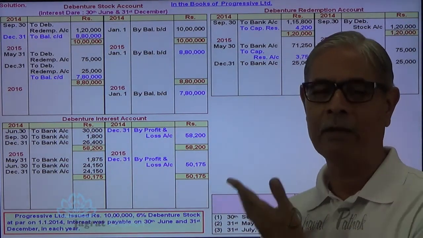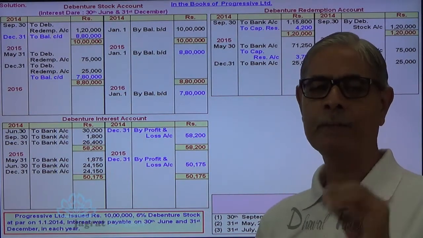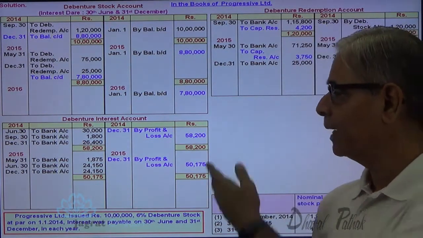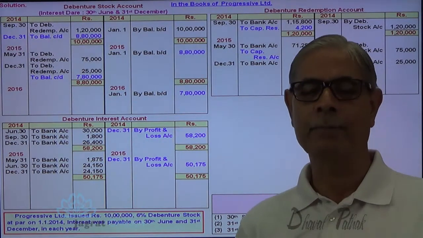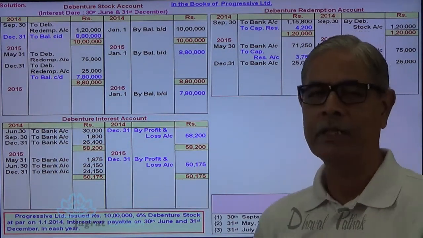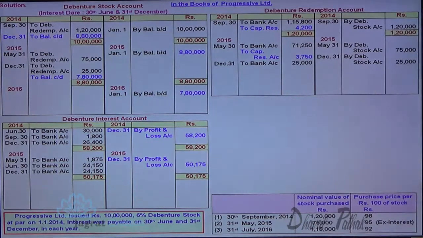As I told you, I have not written this journal entry. I spell it out and you understand it. But in examination, if you are required to write down all journal entries, write this journal entry: profit and loss account debit to debenture interest account credit 50,175. Now let us start with 2016.